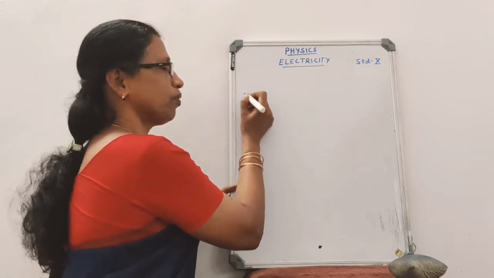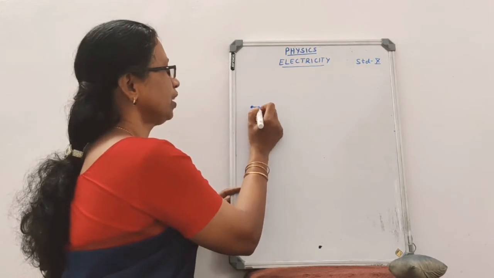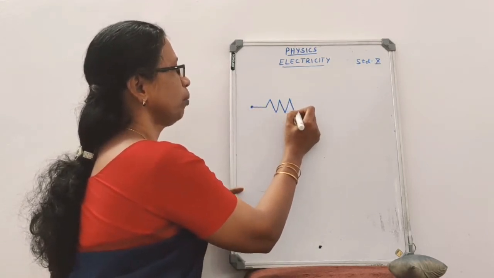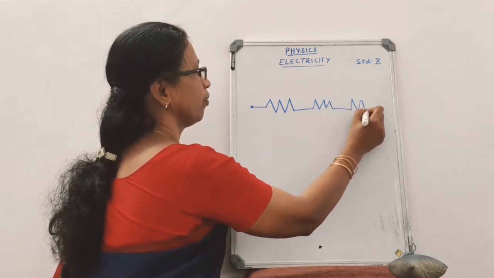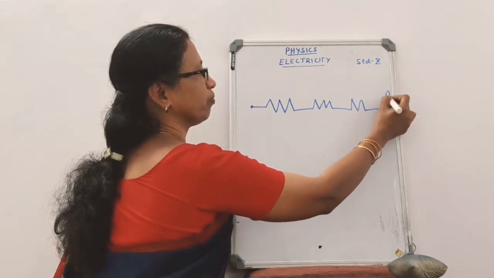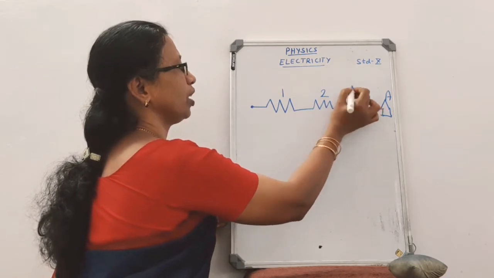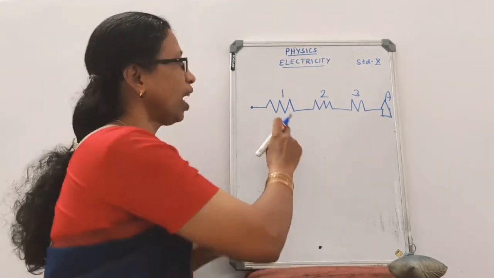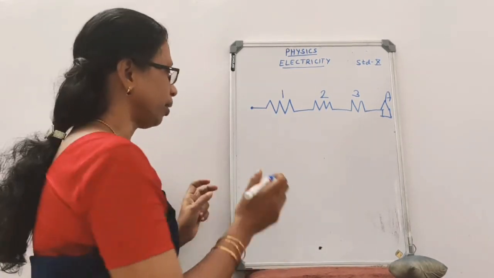So all the participants from different schools will reach this junction, and after reaching here, they have to travel or cross 3 bridges to reach school A for the painting competition. So this is 1, 2 and 3. So participants coming for the painting competition have to cross the 3 bridges to reach school A.